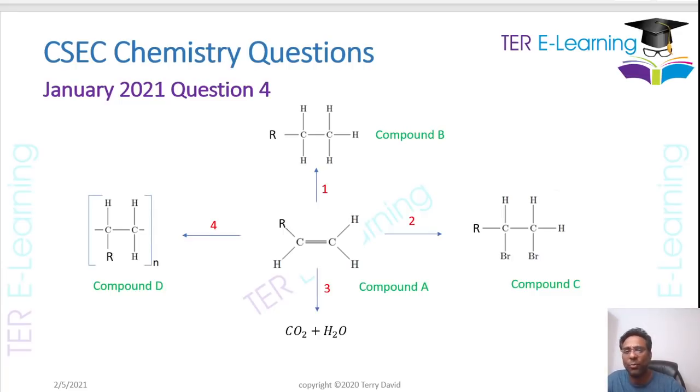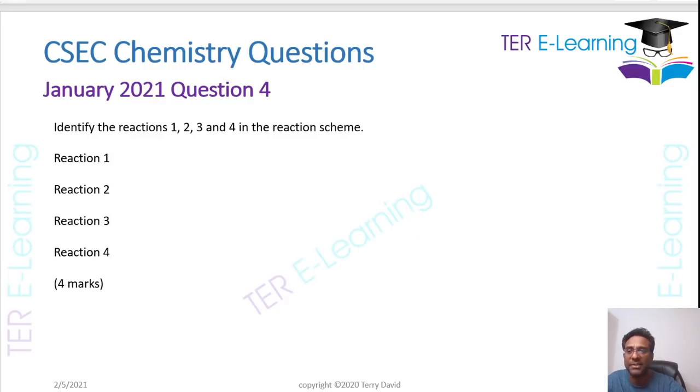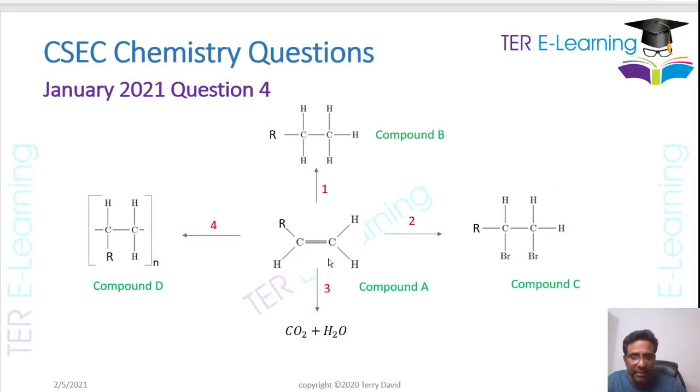Now in question 4, what they did, they gave you a compound, and they give you certain reactions. So they give you a diagram and they show you different reactions that are taking place. For the first part of the question, they want you to identify the reactions 1, 2, 3, and 4, and you get a mark for each one. So in reaction 1, you need to go to the diagram. This compound A here, because I have a double bond present, is an alkene, right? That's an alkene because of the double bond.